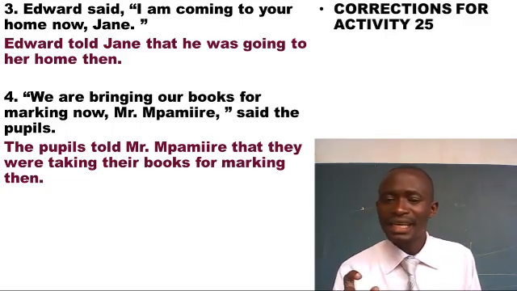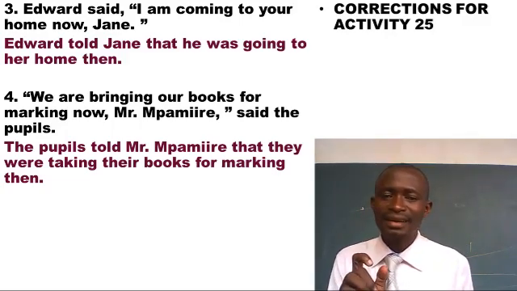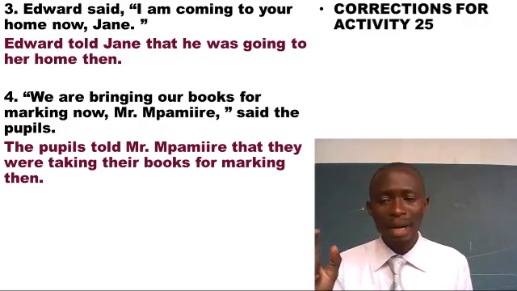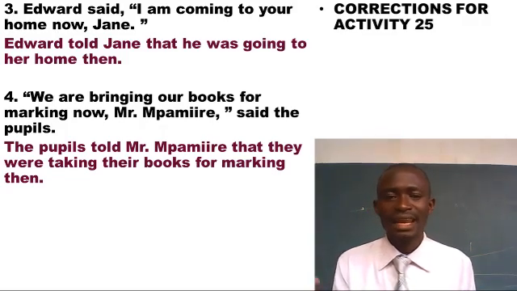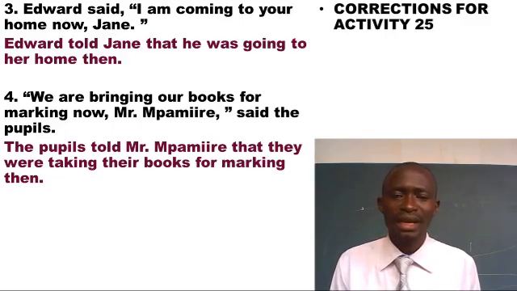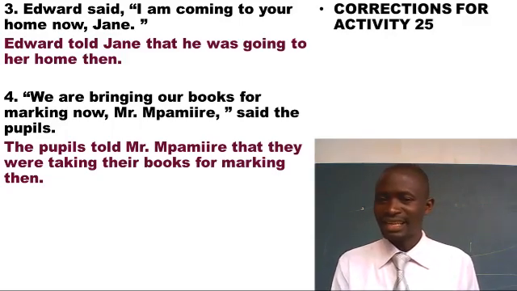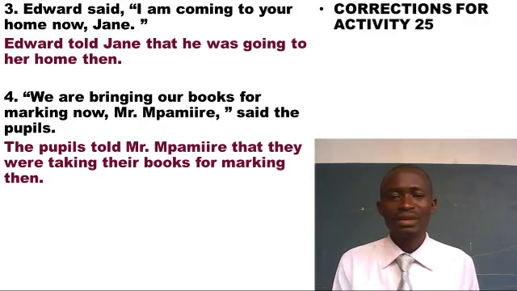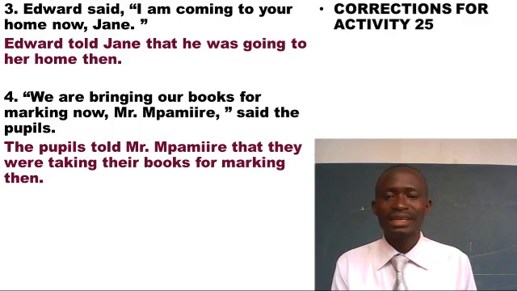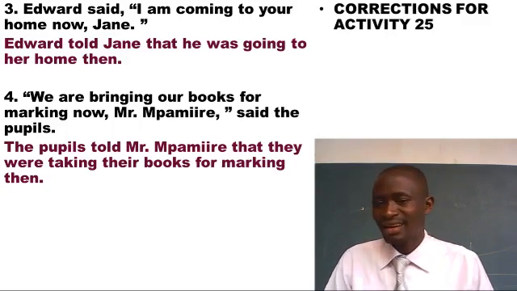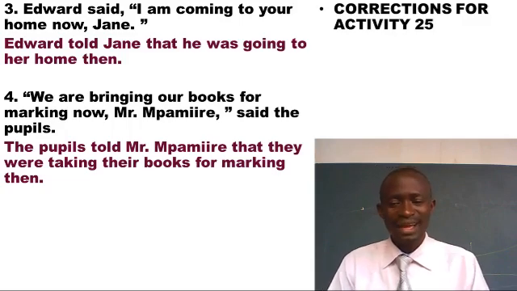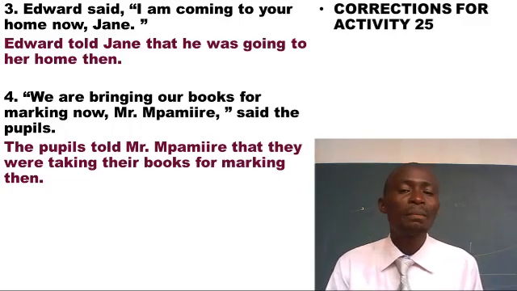You remember that if we realize that somebody was speaking to a person and the person's name is given, like here, Mr. Pamire, then the speech tag will be changed from said to told in case the speech tag in the direct speech has it as said. So that's how the answer is expected to appear.